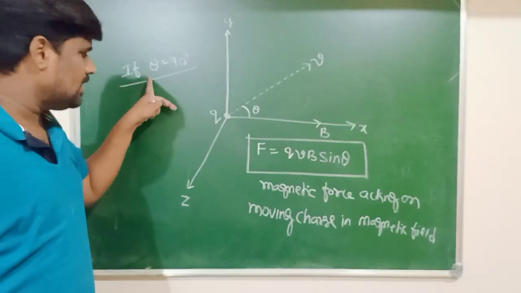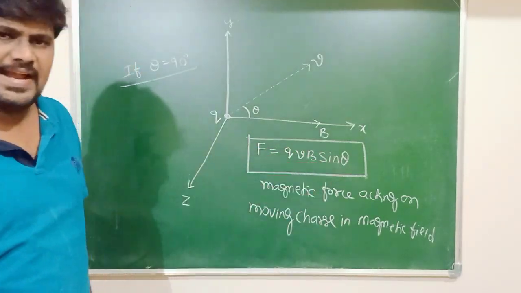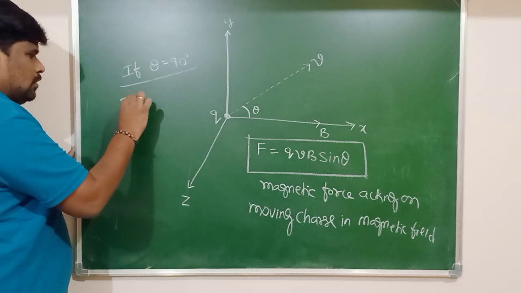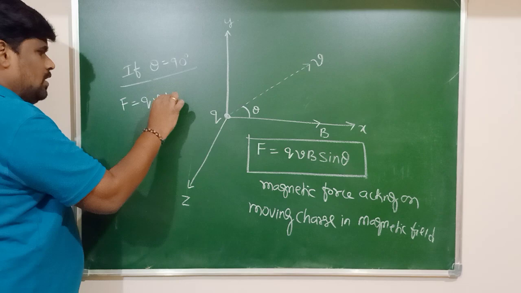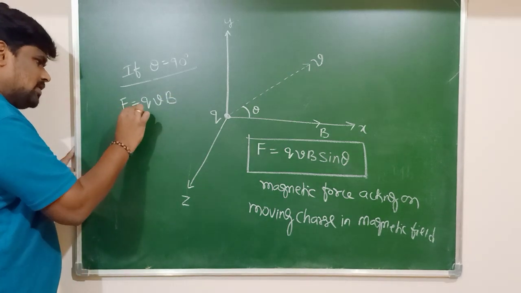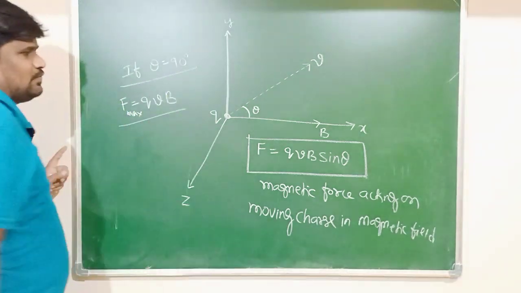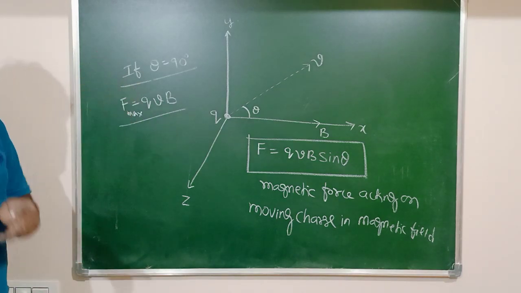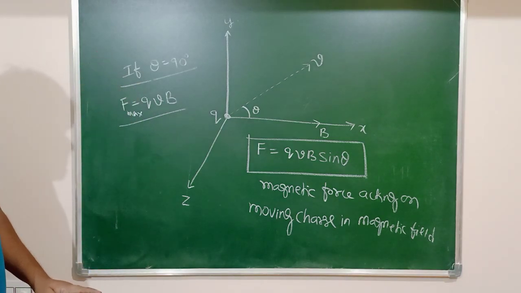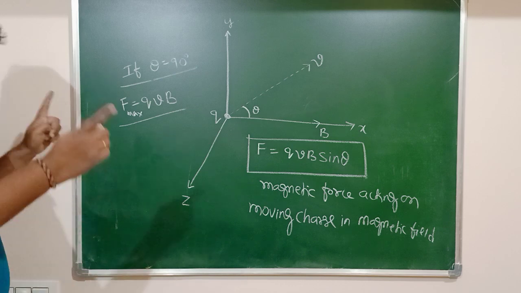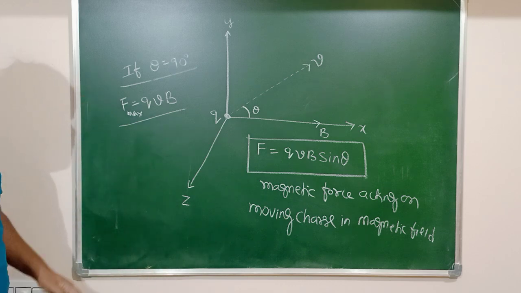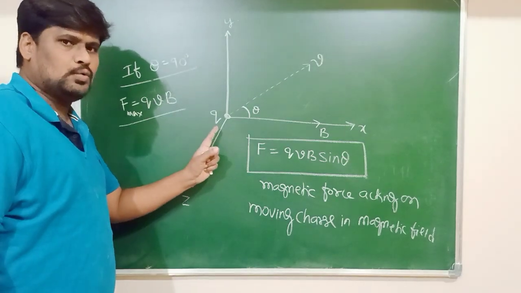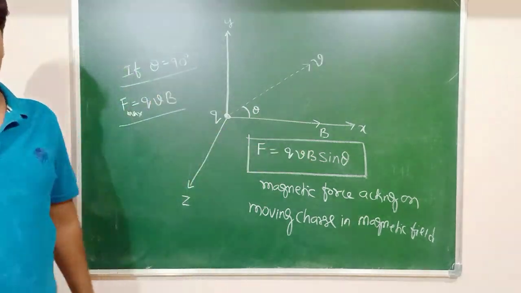If theta is 90 degrees, sin 90 degrees is 1. Then definitely the force is given by what? qvB, and this force is also called which force? Maximum force. The force acting on the charge is maximum when it is moving perpendicular to the direction of the magnetic field.